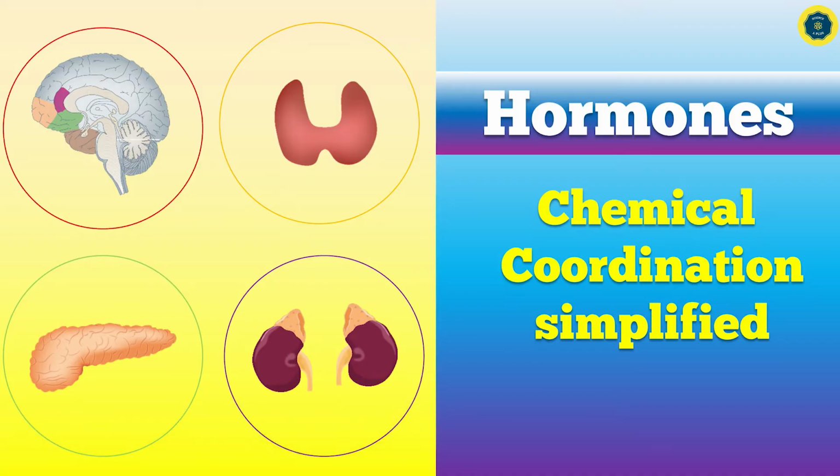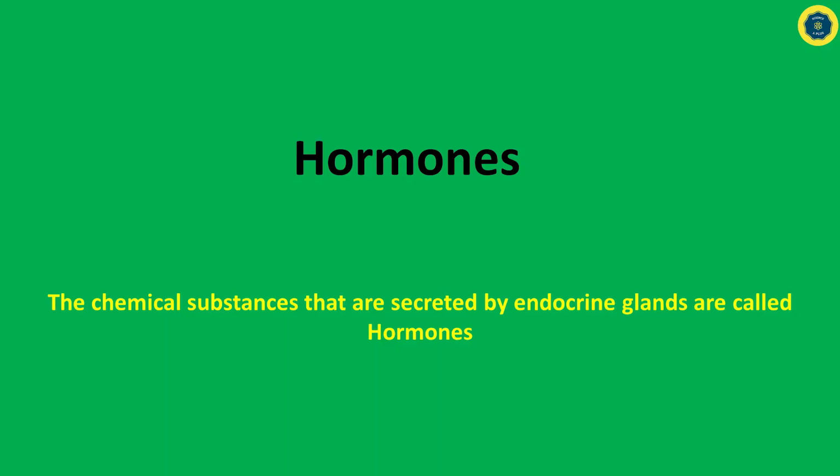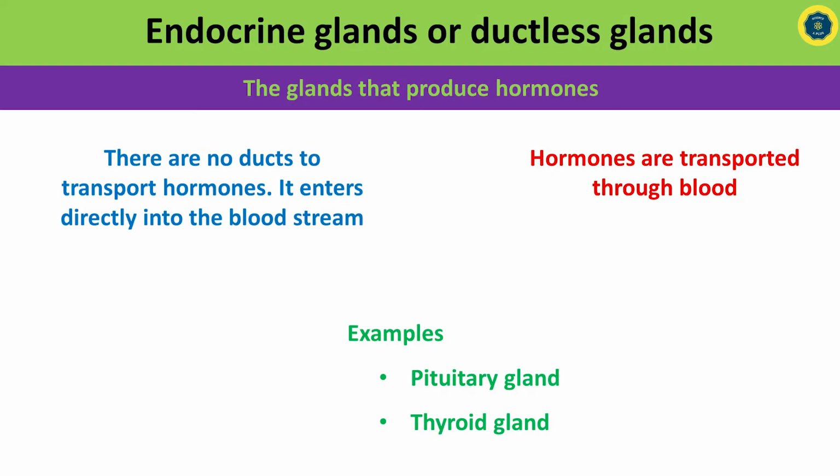In this video lesson, we are going to discuss chemical coordination, and chemical coordination is done by hormones in the human body. Hormones are chemical substances. Hormones are secreted by endocrine glands. Endocrine glands do not have ducts, so we call them ductless glands. These glands produce hormones. So there are no ducts to transport hormones. It enters directly into the bloodstream, and then hormones are transported through blood.